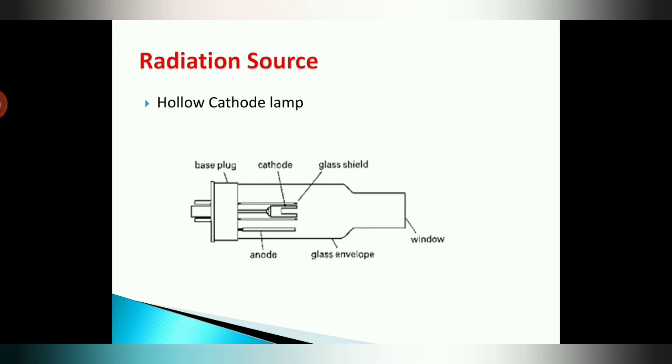The hollow cathode lamp consists of a low pressure gaseous discharge tube. It differs from other discharge tubes in its design and its cathode, which means the size of the tube is different for different metal atoms. It is a cylindrical cup shaped structure and consists of two electrodes. One acts as a cathode, which is cup shaped and made of the specified element or an alloy of the element. Here we are using two types of electrodes.